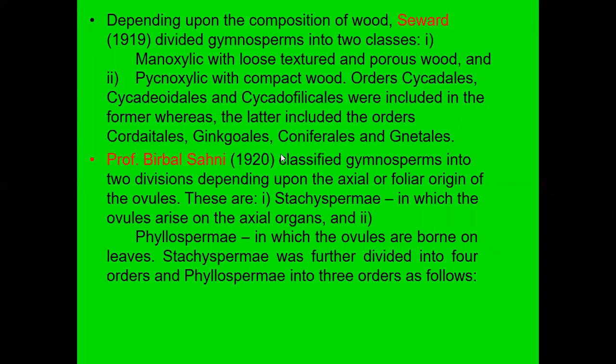So he also classified, in 1920, the class gymnosperm into two divisions, on the basis of axial and foliar origin. These are Stachyospermy and the next one is Phyllospermy. Stachyospermy means the ovules arise on an axial organ, while Phyllospermy means ovules are borne on the leaves. Okay, so that's the Indian scientist's work here.